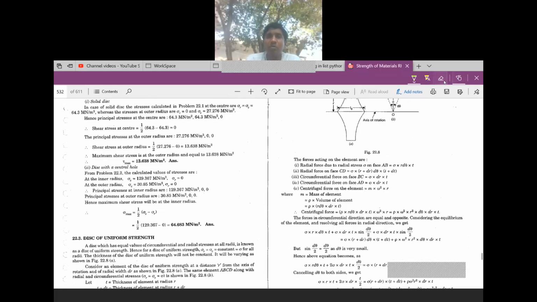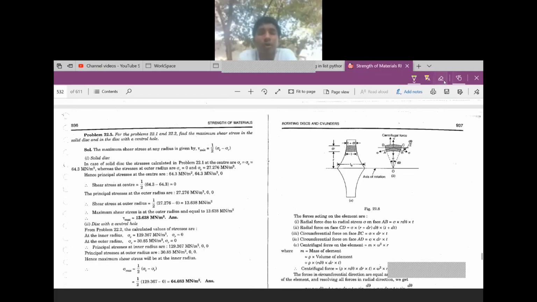You have another problem. For problems 22.1 and 22.2, find the maximum shear stress in the solid disk and in the disk with a central core. The maximum shear stress at any radius is given by tau max is equal to half of sigma c minus sigma r. You know the values of sigma c and sigma r for the solid disk.